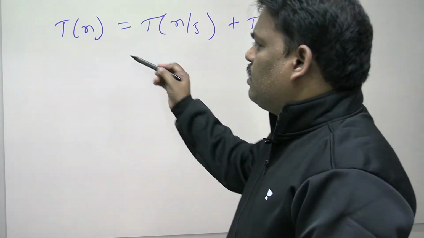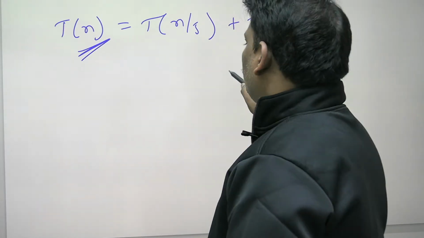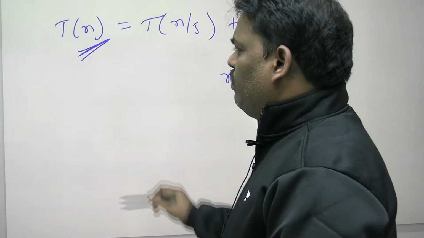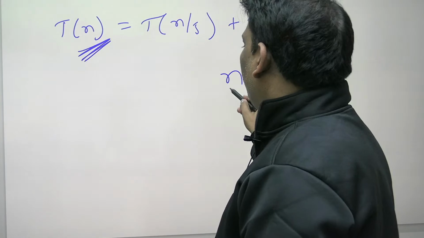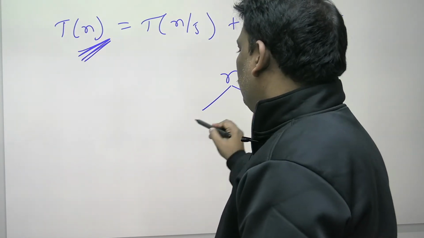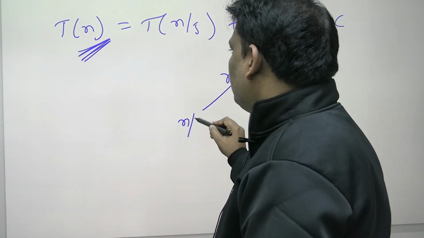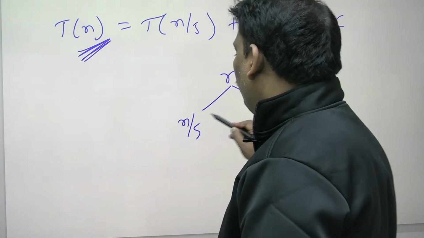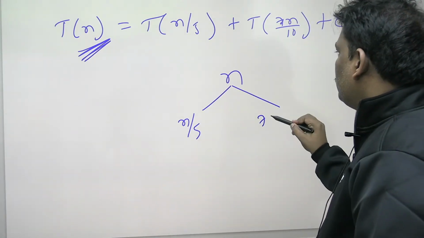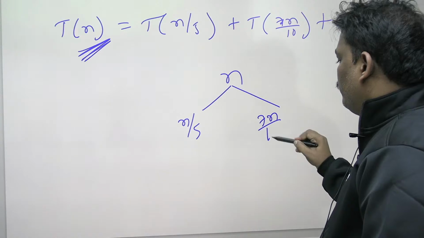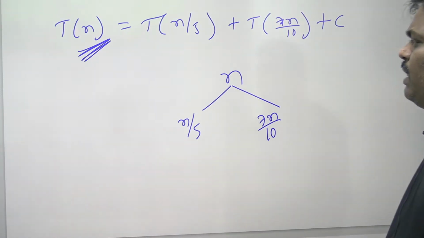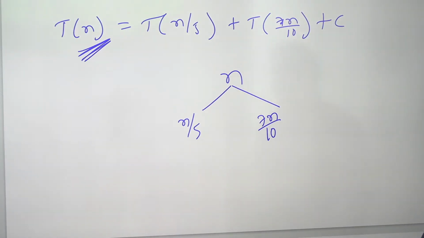Recursive tree method: n will be divided into two parts. The left side is multiplied by 1 by 5, and the right side is multiplied by 7 by 10. This is the way they divide.